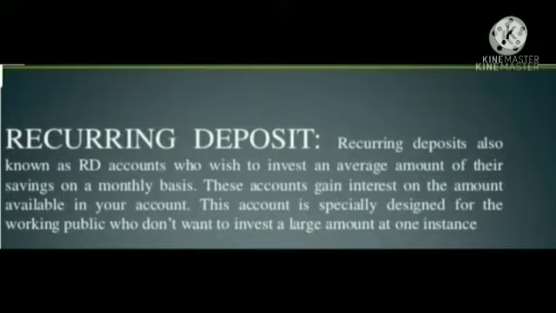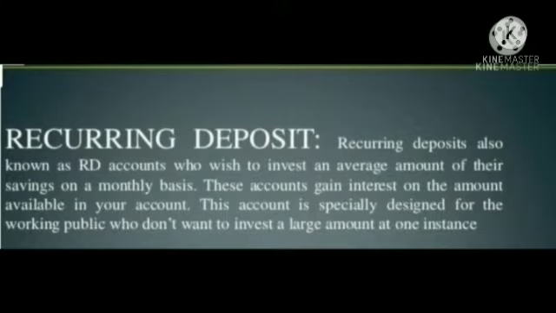That amount will be deducted from your saving account and go to your recurring deposit account, and at the completion of the period you will get a higher rate of interest as compared to your saving account.